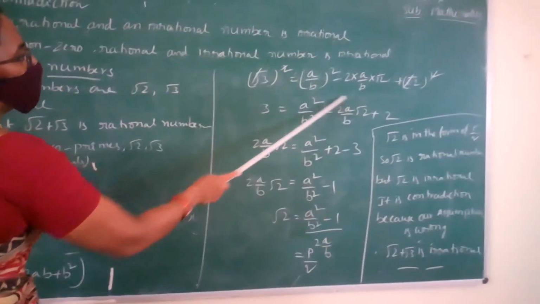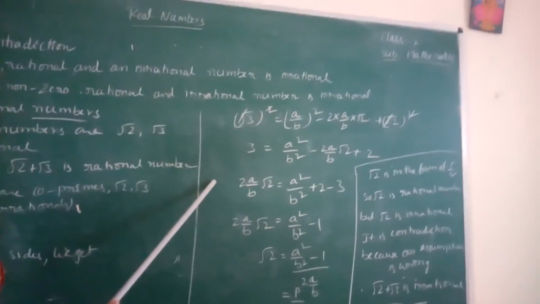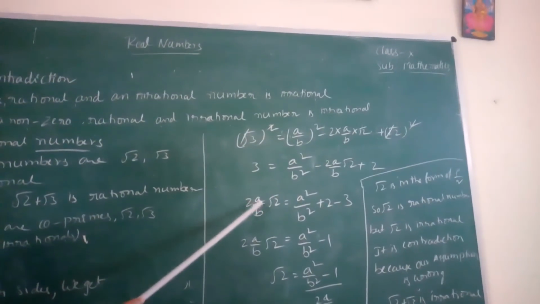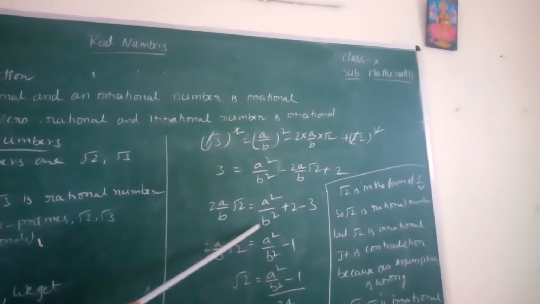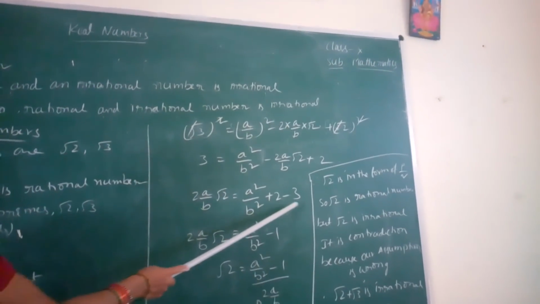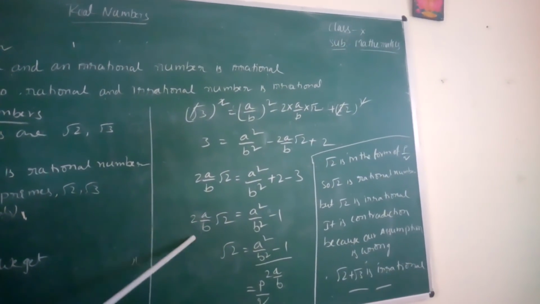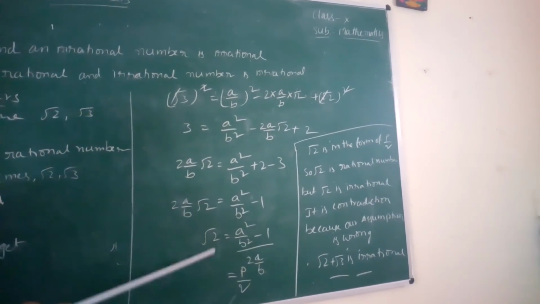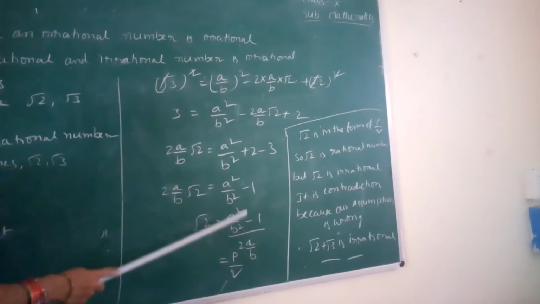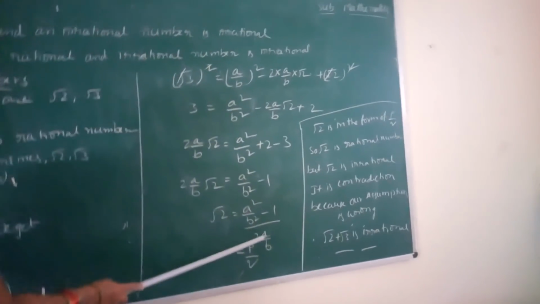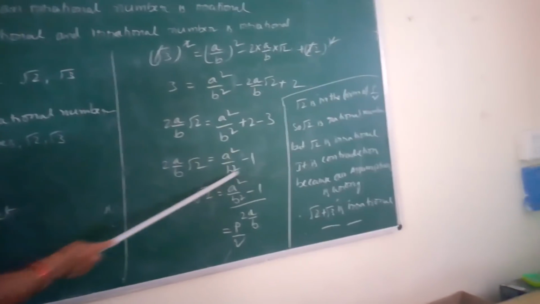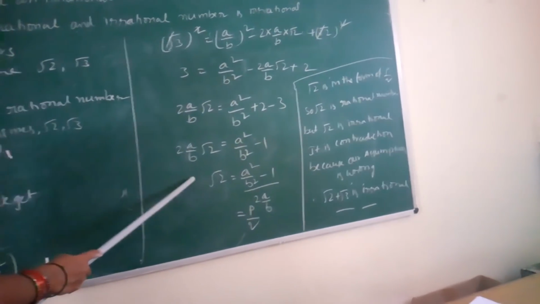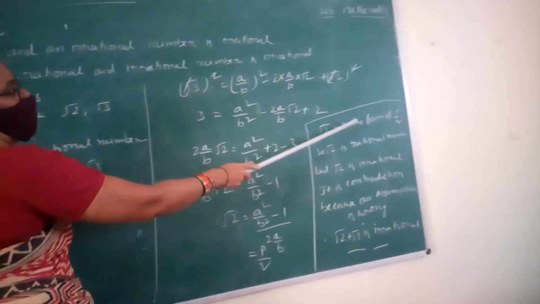So we move this minus term to LHS, and this 3 to RHS. So 2a by b root 2 equals a square by b square minus 1. Root 2 equals a square by b square minus 1, divided by 2a by b. We take this one as p, this one as q.